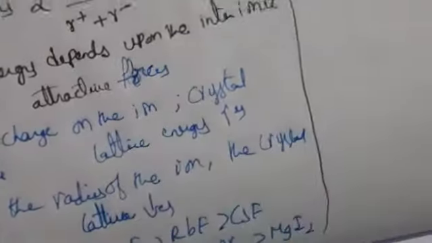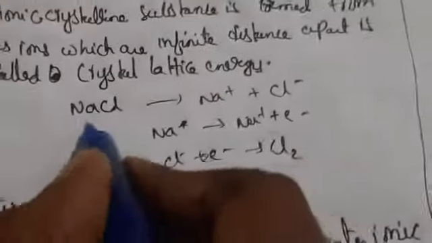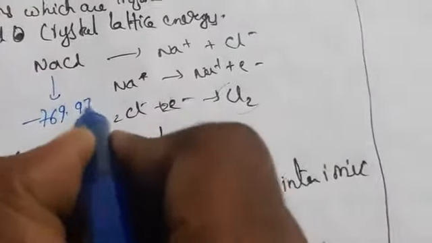For sodium chloride, the crystal lattice energy is minus 769.97 kilojoule per mole. So this is about crystal lattice energy.